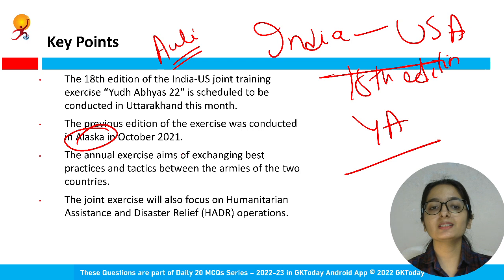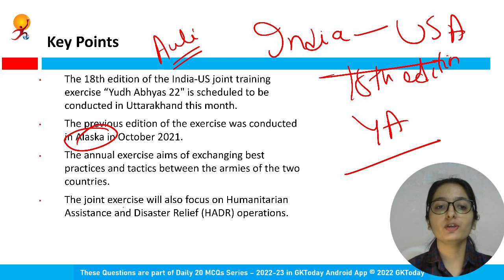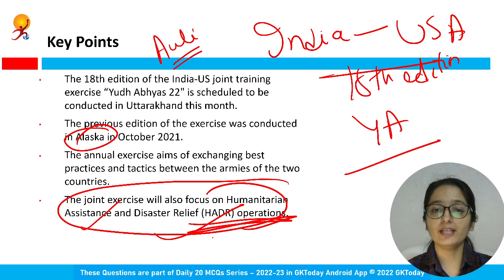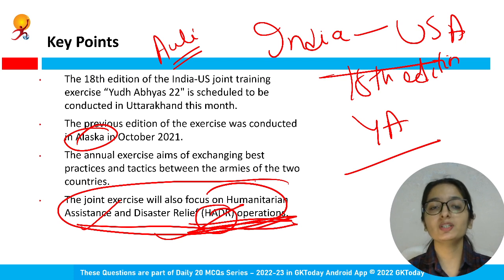The aim of this exercise is that the armies of the two countries will share the best practices and tactics, and it also focuses upon humanitarian assistance and disaster relief operations. This is very important. Which exercise focuses upon such operations like disaster relief operations? This is HADR. What is HADR? Humanitarian assistance and disaster relief operations. So this joint exercise also focuses upon this.